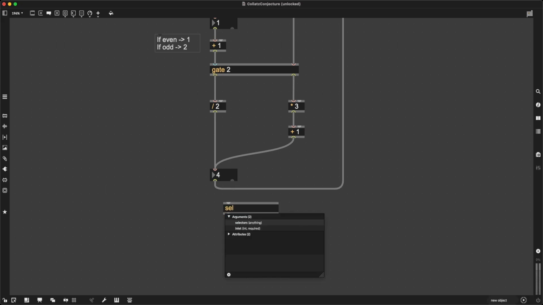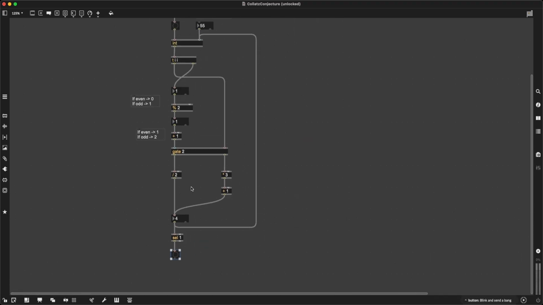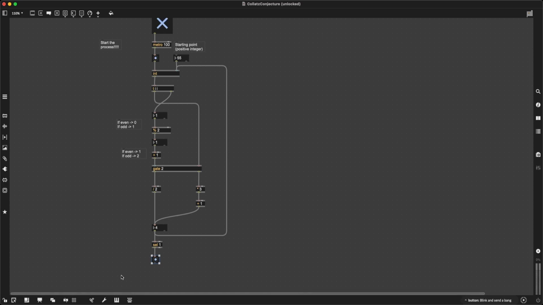A simple way of doing this is to use the sel object, which is going to output a bang if the input matches the argument, and make the argument 1. So now, if the input is 1, and we can do this, toggle the metro on.